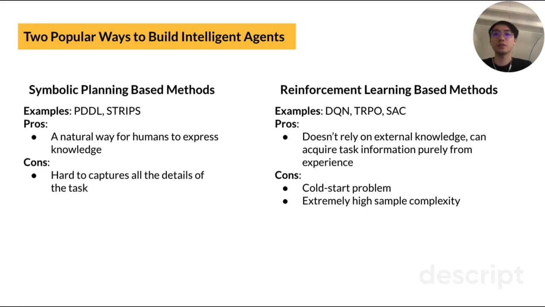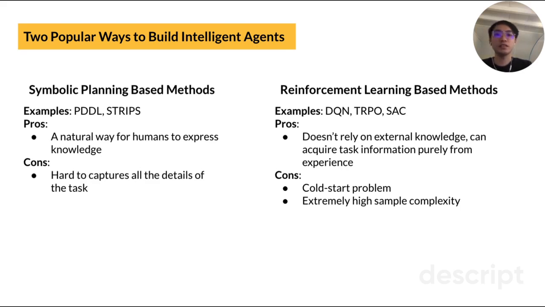So there have been two popular ways to build intelligent agents to solve sequential decision tasks. One way is reinforcement learning-based approach. An RL agent learns to solve a task by interacting with the environment and learning from the collected experience. It doesn't rely a lot on external knowledge, but the problem is the learning is usually pretty slow and it has very high sample complexity.